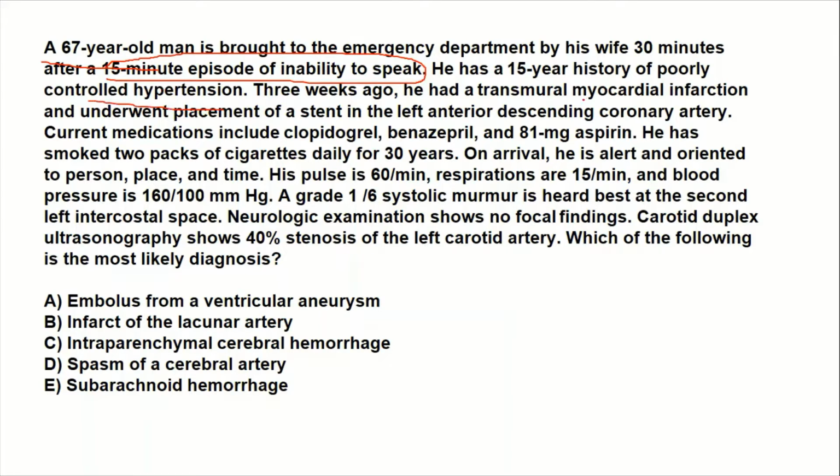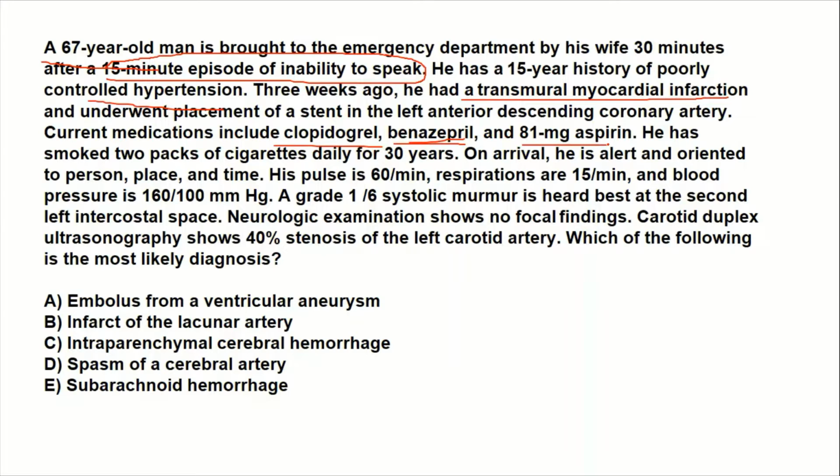And 3 weeks ago, the patient had a transmural myocardial infarction, and had a coronary artery angioplasty and stenting. The patient is also on antiplatelet drugs such as clopidogrel, an ACE inhibitor, benazepril, and 81 milligram aspirin.